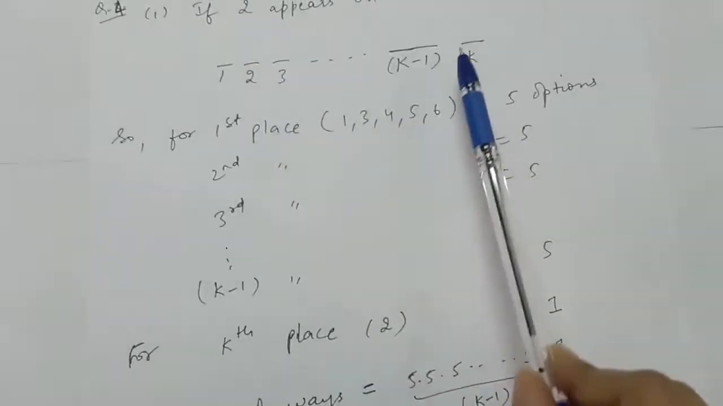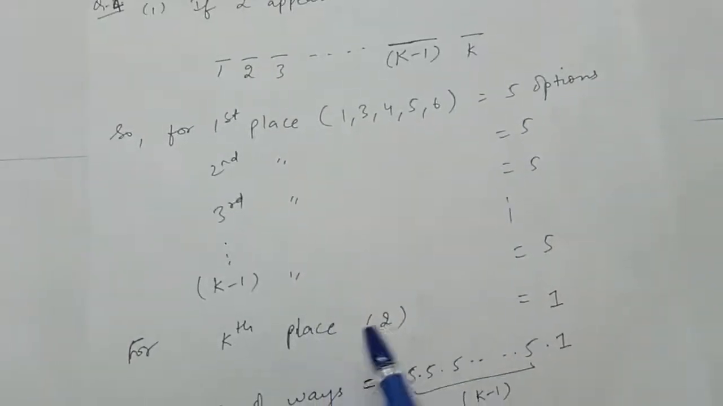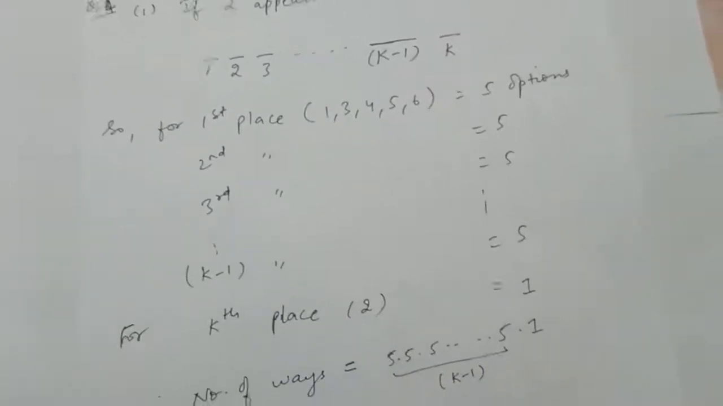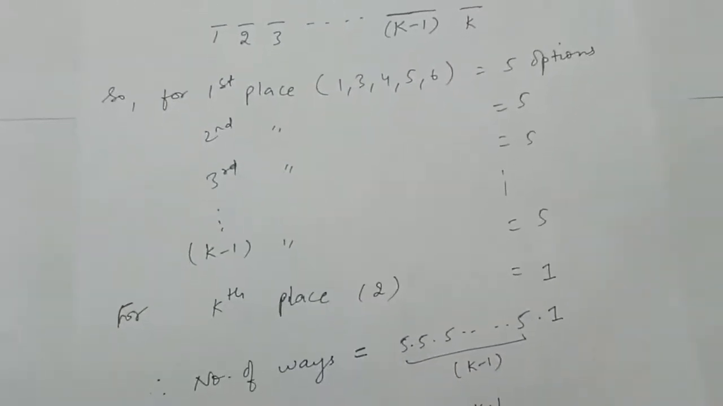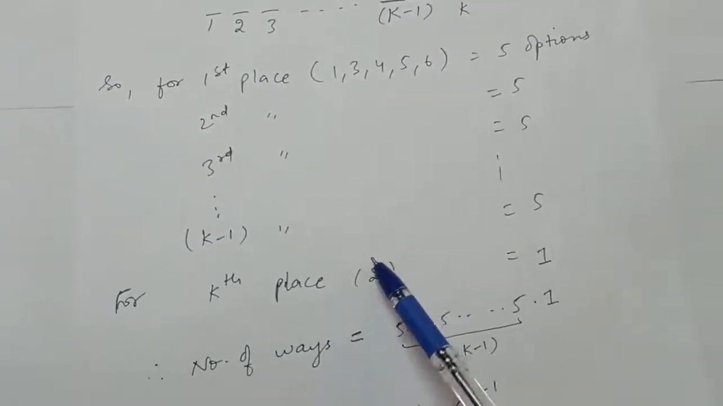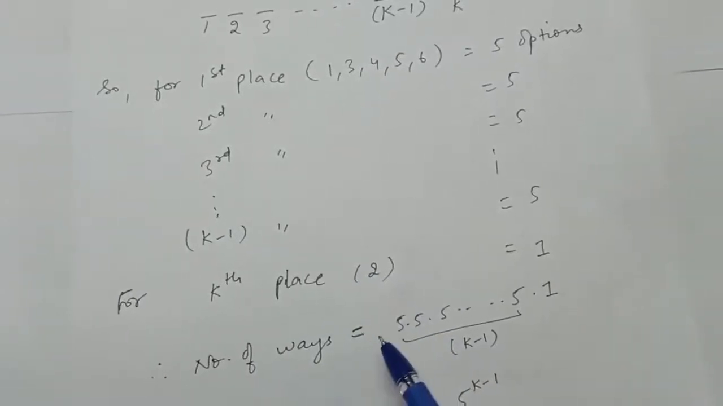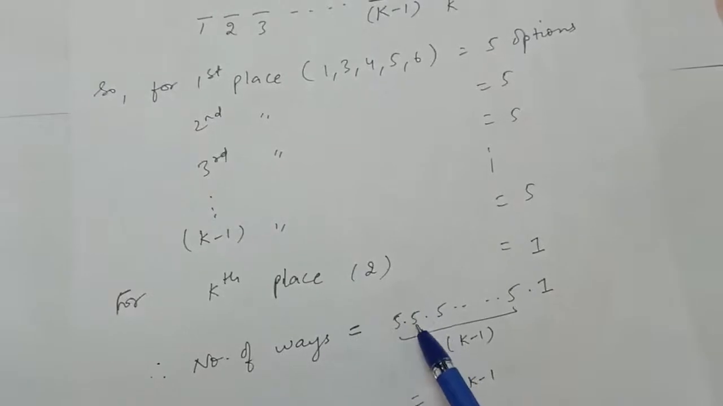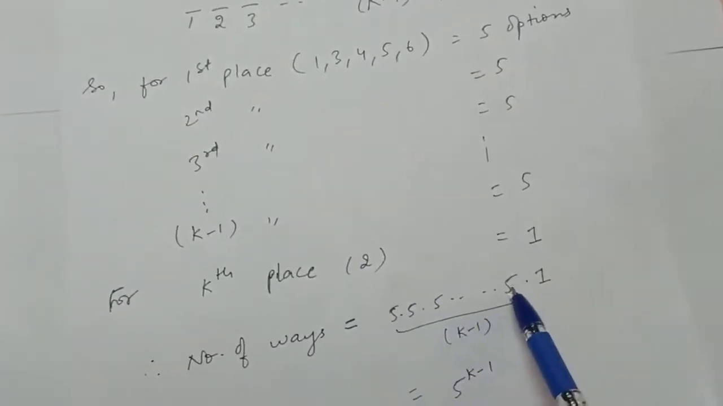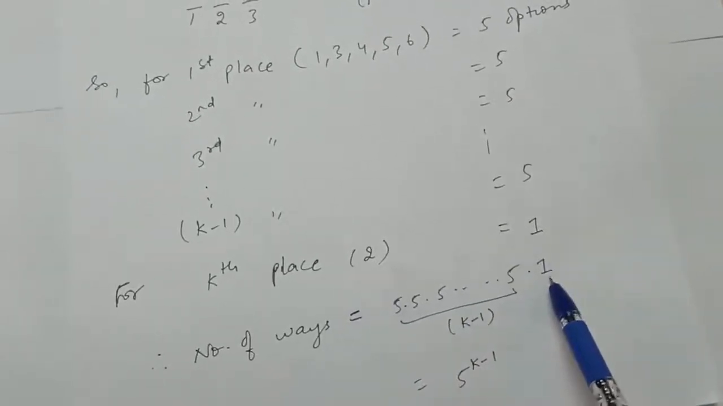Now they want that on the kth roll 2 appears. So for the kth place we have only one option, that is 2. So the elements in the sample space will be the number of ways in which this can be done so that the kth roll is 2. The number of ways will be: for the first place 5, for the second place 5, for the third place 5 options, and so on; for the (k minus 1)th place 5 options, and for the kth place 1 option.